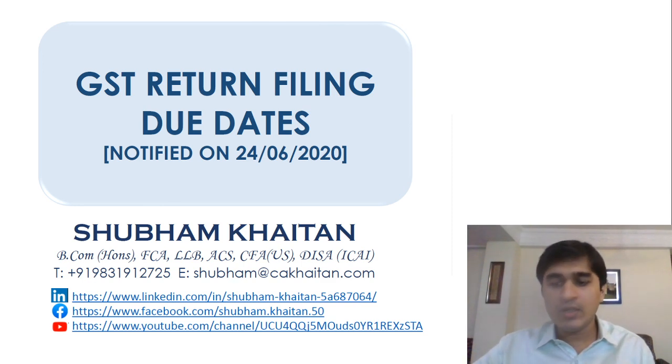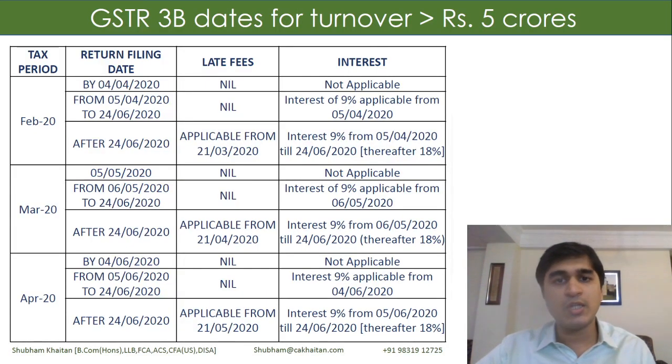First, let me discuss the 3B due dates for turnover more than 5 crores. For the months of February, March and April, the time period up to which no late fees and interest was applicable was 15 days from the actual due date of filing the return. So for instance, for the month of February, the due date was 20th of March. So 15 days after that was 4th of April. Up to this date, if I file my returns, no late fees and interest would be applicable.